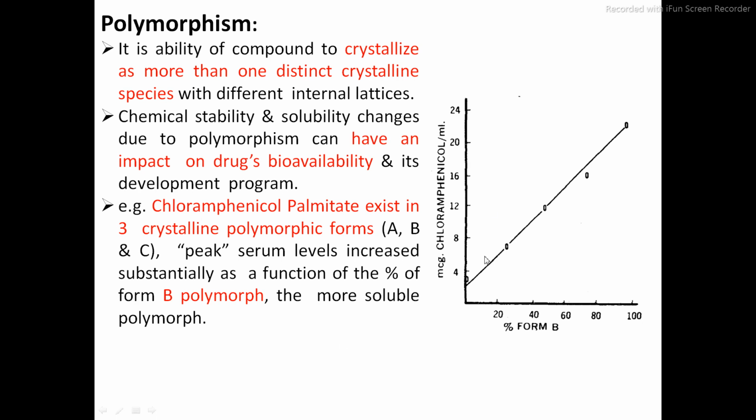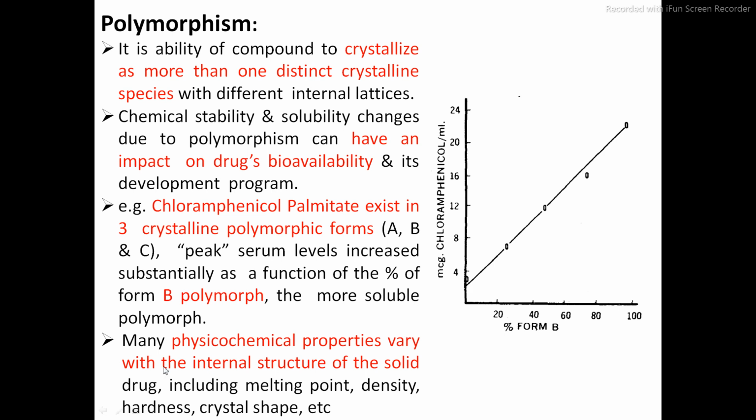As you can see in this graph, the axis shows micrograms of chloramphenicol per ml. It shows a straight line, the highest concentration, for polymorph B. Whereas for polymorph A and C, the line is lower, meaning there is not a higher concentration for polymorph A and polymorph C. Many physicochemical properties vary with the internal structure of the solid drug, including the melting point, density, hardness, and the crystal shape.